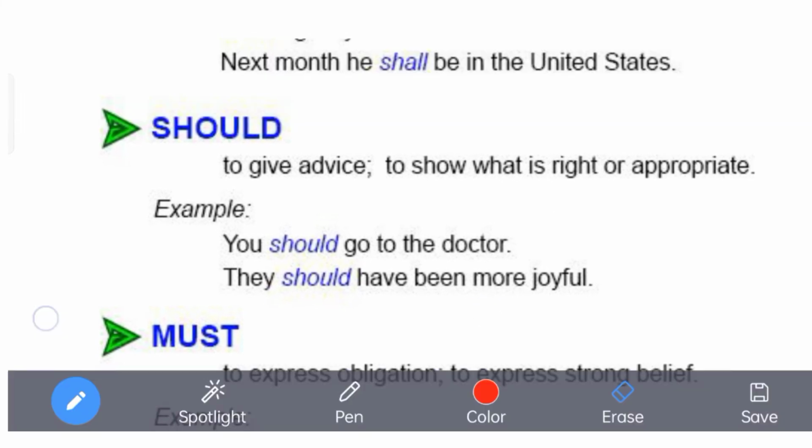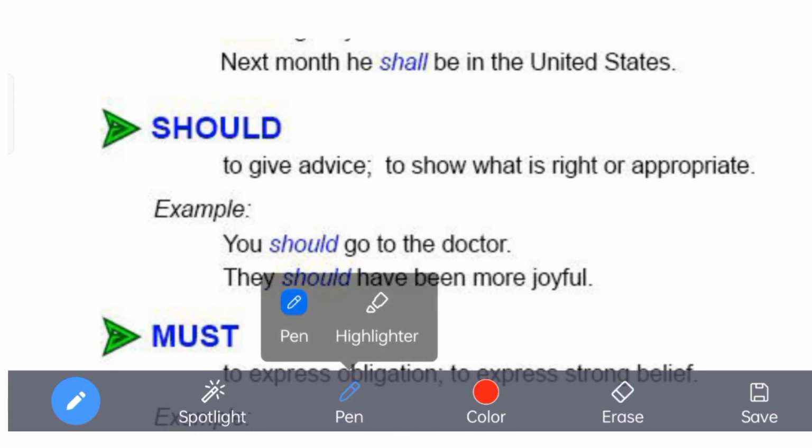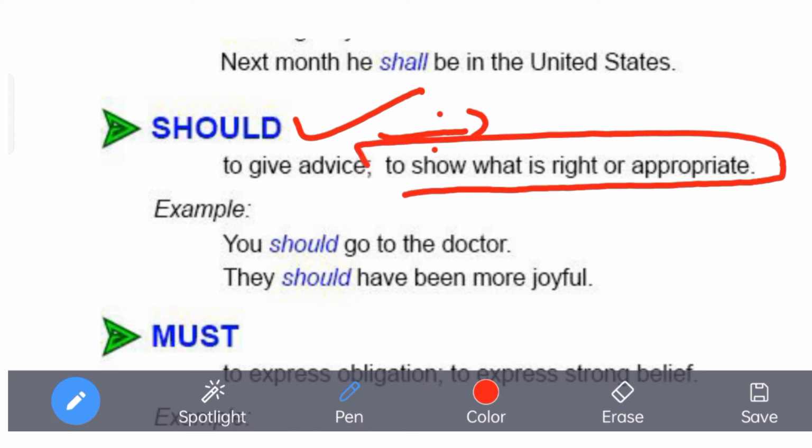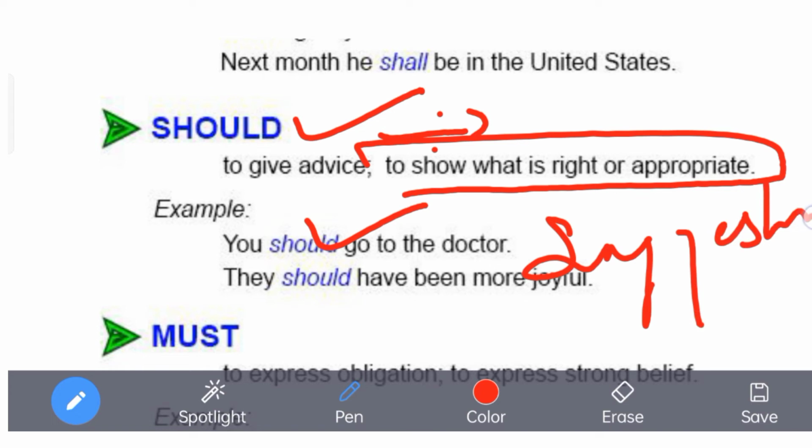Should. Should is very important, let me tell you. Should is used to give advice, some suggestion in the advisable way. When somebody gives advice, a person uses should to show what is right and appropriate. They are trying to create the modality by themselves. But one thing you need to remember is that it is used for suggestion. We use it for suggestion.